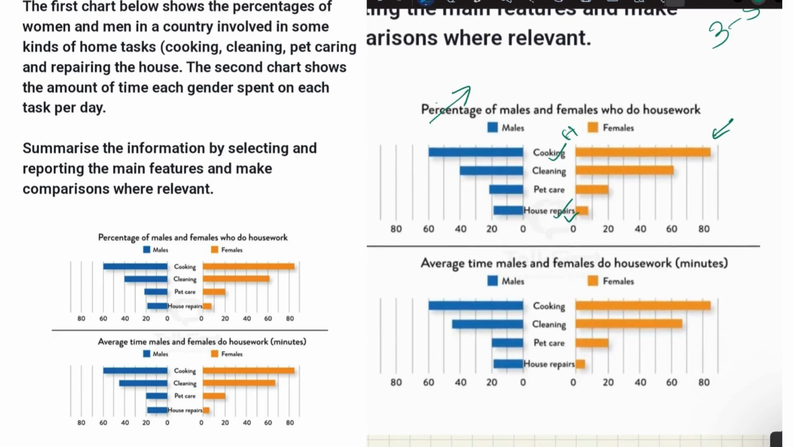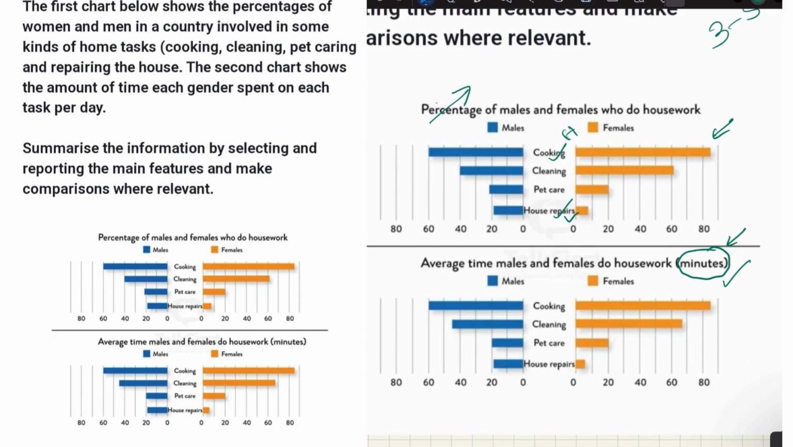And when it comes to the second bar chart, here you can see similarly the average time males and females do housework. Here the values are given in minutes. This one is very important because when it comes to your body passages, when you are writing your values, you need to incorporate the values. Here the first one is proportion or percentage. Now in the second bar graph, the values are given in terms of minutes.